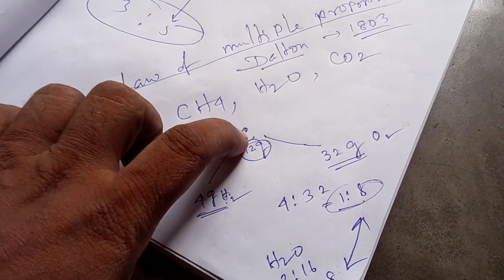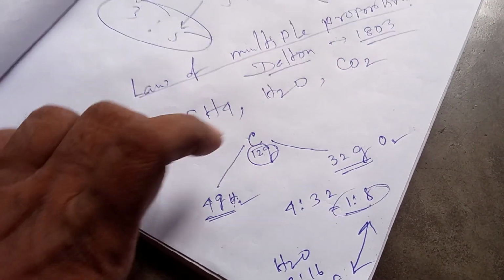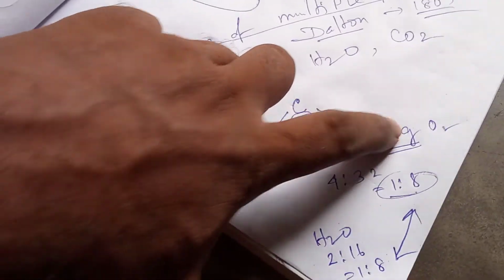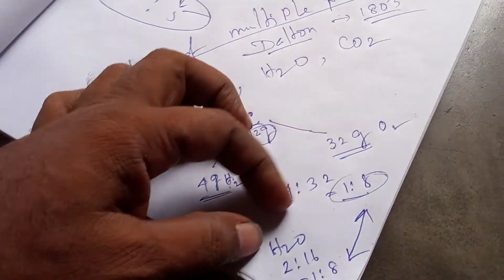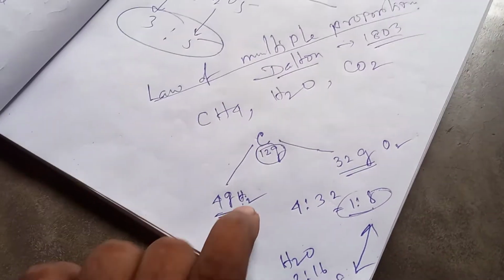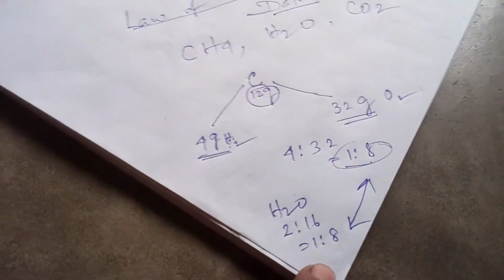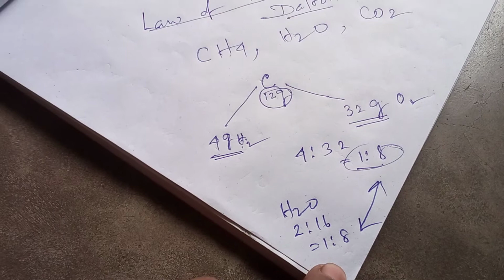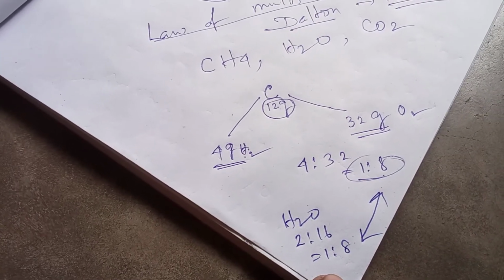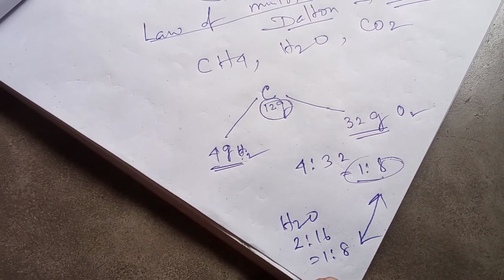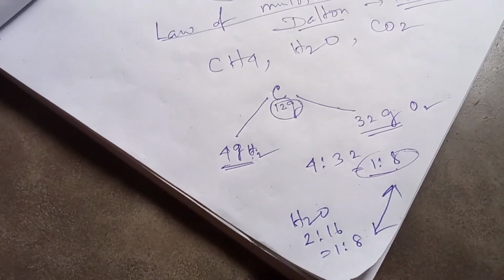Why does 12 gram of carbon add to 4 and 32 gram of oxygen, and their ratio is maintained when hydrogen and oxygen react with each other? Some relationship is there yet to be discovered, and we have to wait for that to happen.